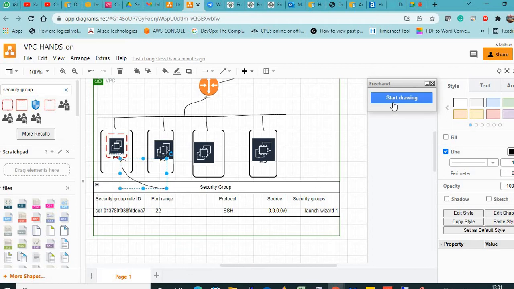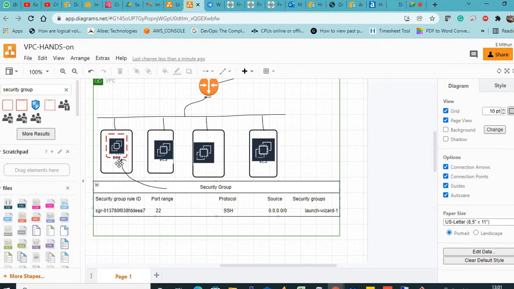Now this security group is attached to this EC2 instance. Now this EC2 instance will follow this rule. Whenever we launch an EC2 instance, we have to create it with a security group, otherwise it will not allow. This is an additional security. See the red dotted line around the EC2 instance.